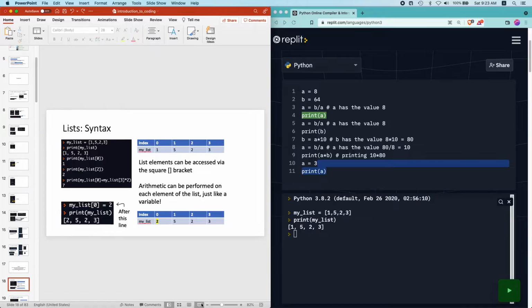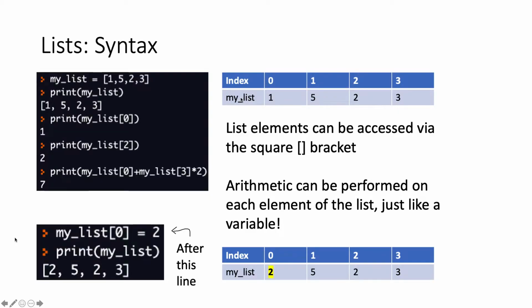We go through something called indexing. If this is my list represented in this table by 1, 5, 2, 3, then tied to the list, there's something called an index. The first value is index 0, the second value is index 1, and so on. You may be wondering why it starts from 0, and right now you can just take it as a rule that you can remember: it starts from 0. So if you want to access the first value, you go through index 0.